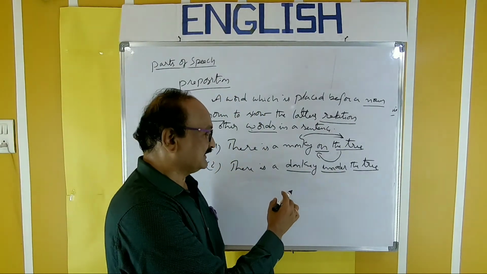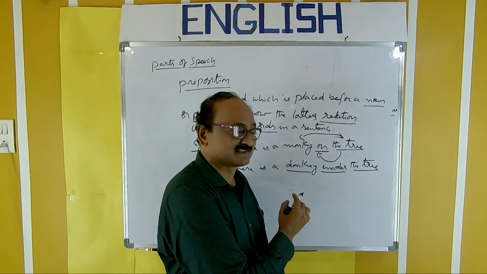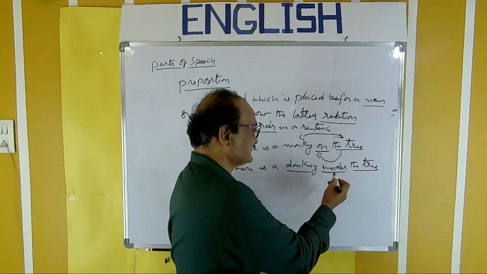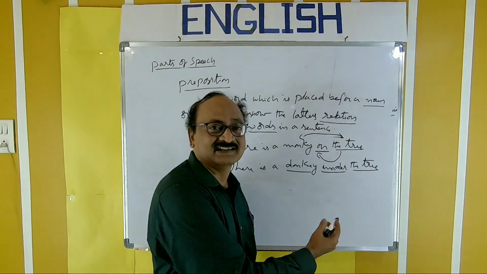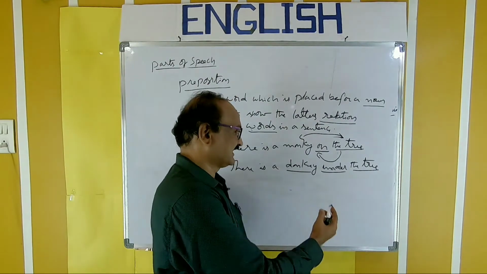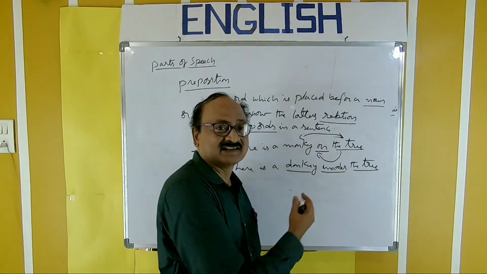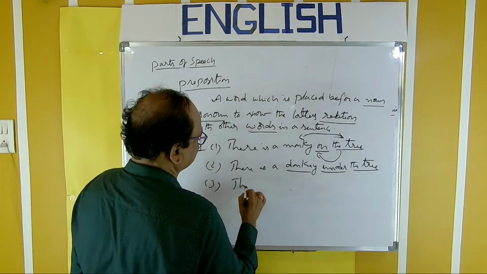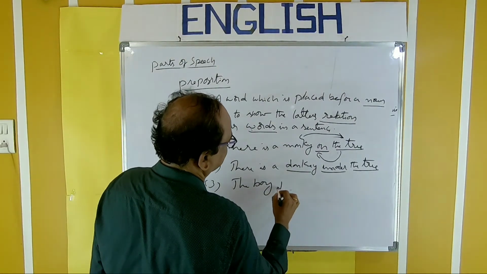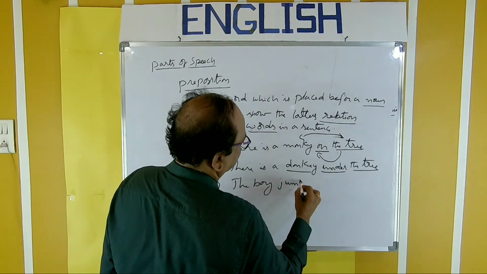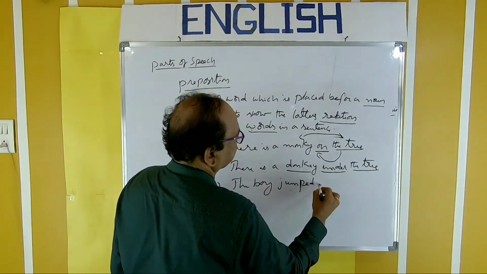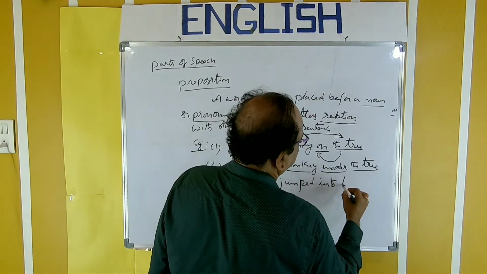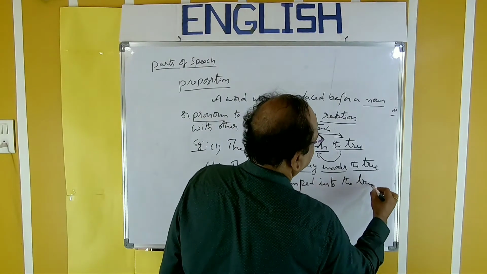The proper usage of prepositions is very much essential. So the donkey is under the tree. That is the right way. Only to show the right way, I took similar examples. Next, the boy jumped into the river.